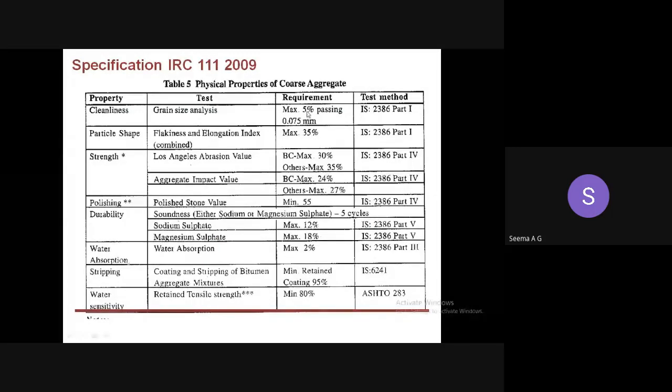35%. Flakiness and elongation index value combined maximum 35% as per IS specification. So the flakiness value and elongation index value are found separately. Then they are added up to get the total combined flakiness and elongation index value, and its IS specification is also given. The obtained value is checked with the IS specification, and if it is coming within the specification, that can be used for construction purposes, road construction. Otherwise, it is rejected.